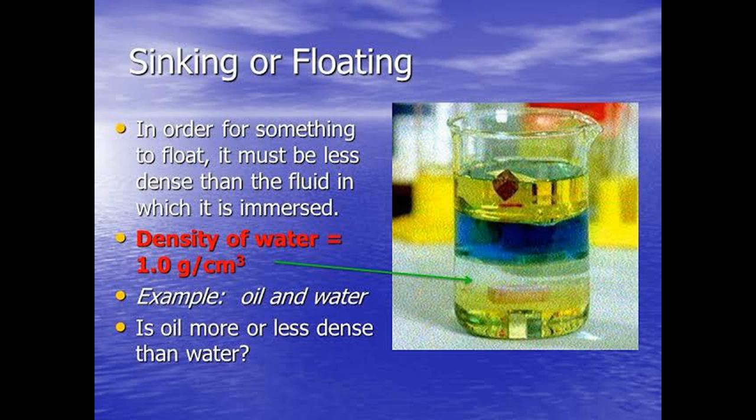Here, oil is insoluble in water, which means it must be less dense than the fluid in which it is immersed, and the density of water is equal to 1 gram per centimeter cube. Is oil more or less dense than water? Less dense, because it is floating on the surface of water. Those which have heavy mass, those which have heavy density, sink in water.